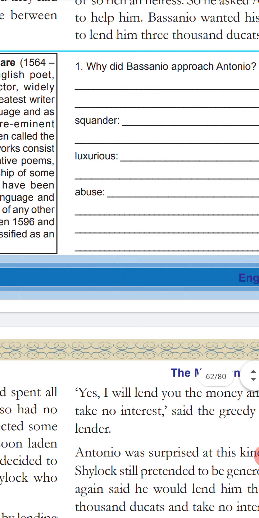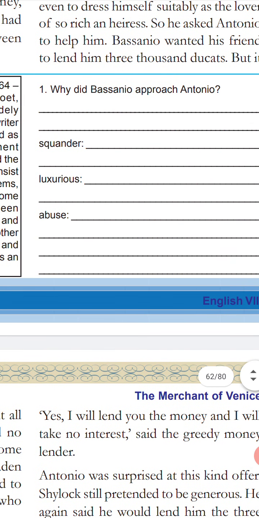Here's the question: why did Bassanio approach Antonio? Bassanio wants to marry his lover Portia as soon as possible, so he had no money. Even he had no money to buy a suit or coat or dress. So that is why Bassanio approached Antonio in order to get money.